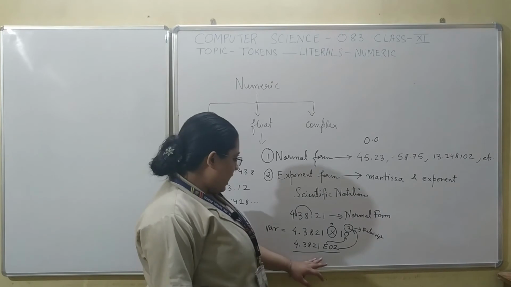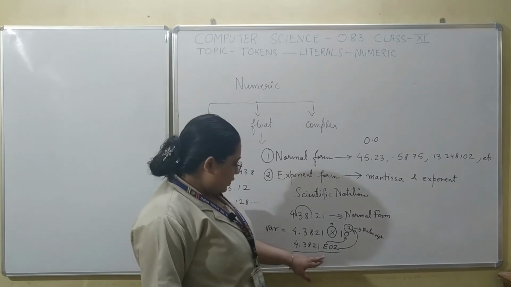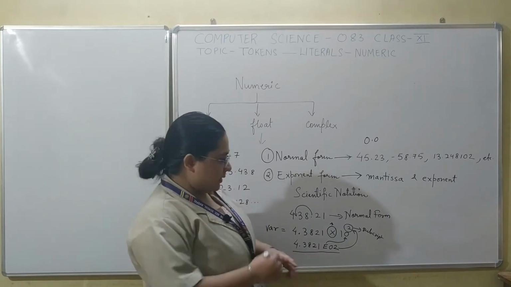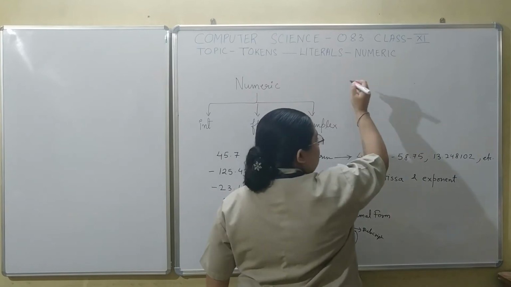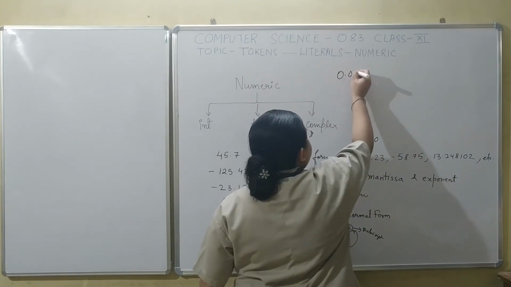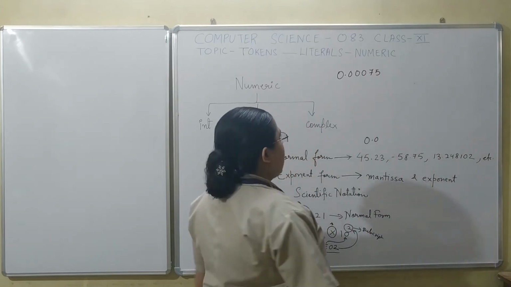So we have seen how to represent numbers in the scientific notation. Now sometimes it is quite possible that you need to represent numbers which are of this form. And how to represent this?